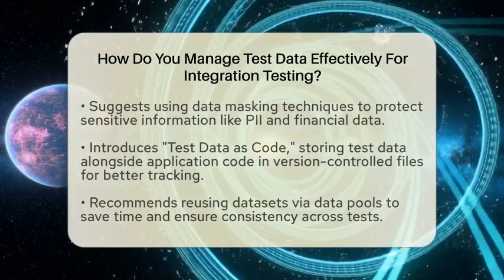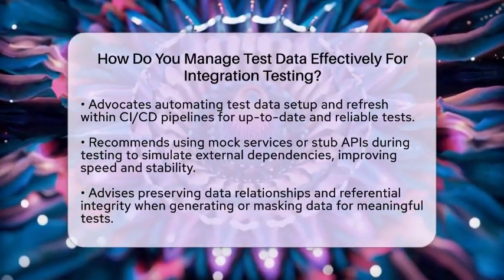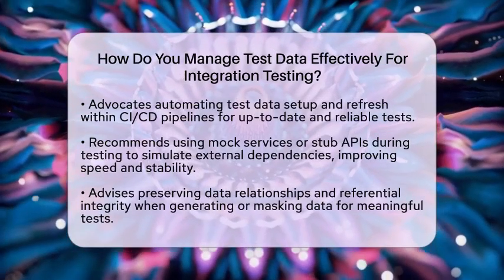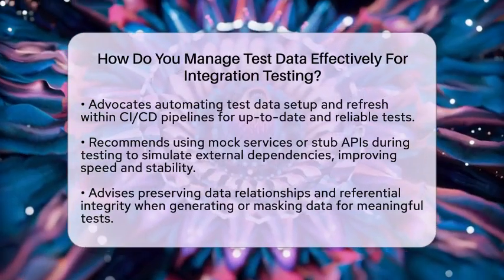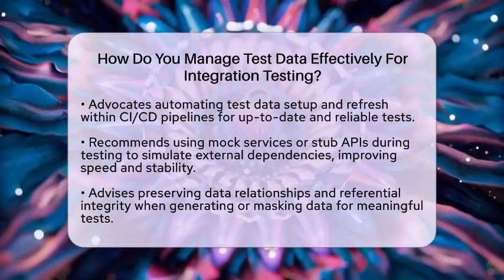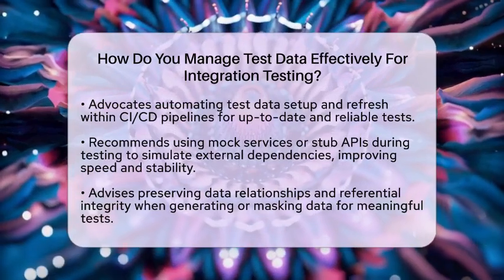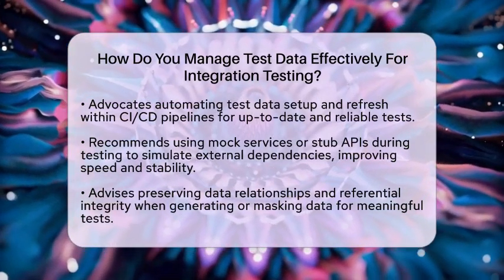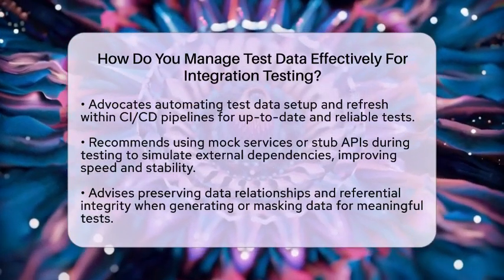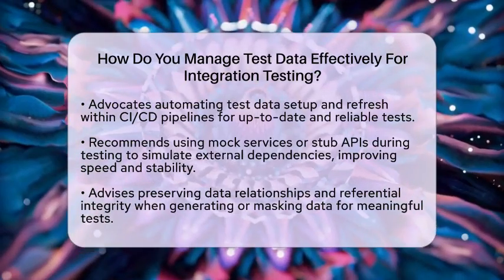Automating test data provisioning is a game changer. Integrate data setup and refresh steps into your continuous integration and continuous delivery pipelines. This way, your test data stays current with the latest code changes and your tests become more reliable. During integration testing, use mock services or stub APIs to simulate external systems. This isolates your system under test from unstable or unavailable dependencies, making tests faster and more dependable.